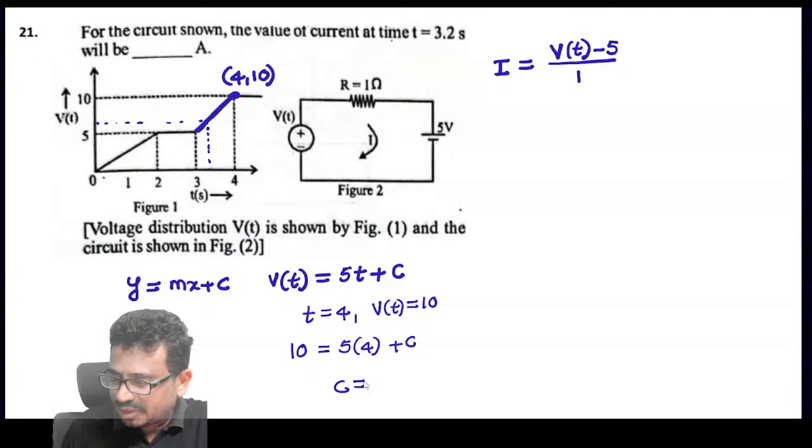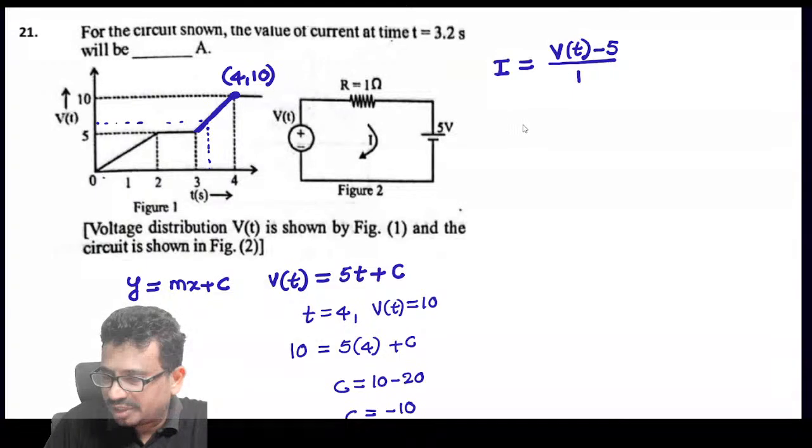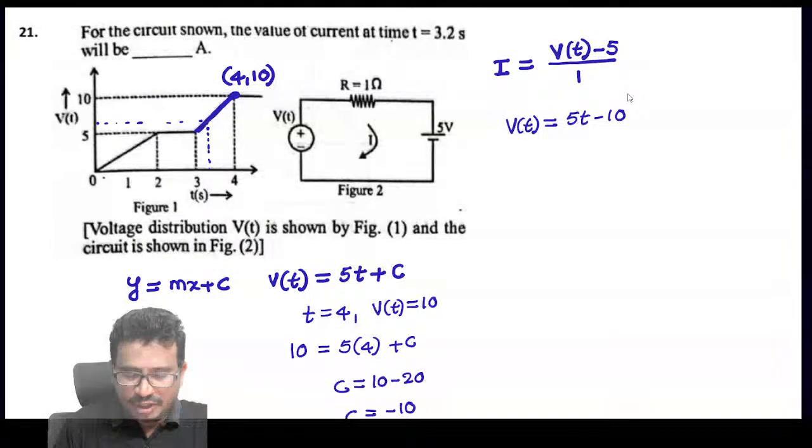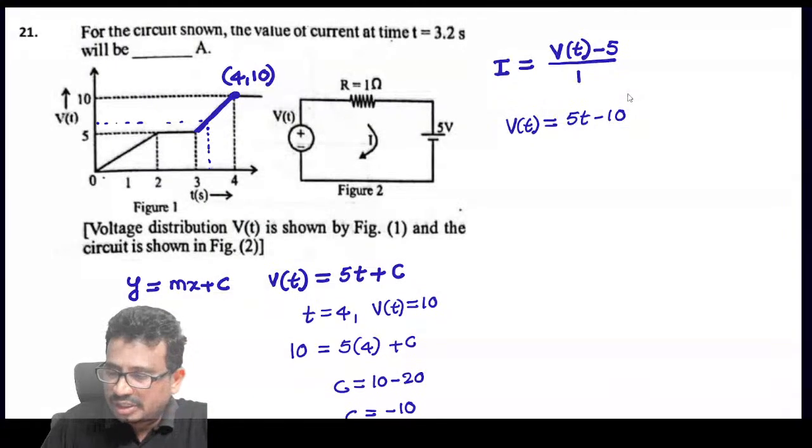So c is 10 minus 20, which is c equal to minus 10. So we got V(t) equal to 5t minus 10.